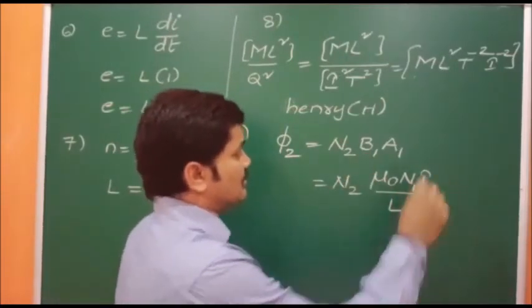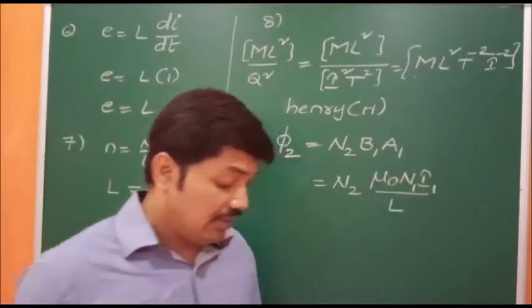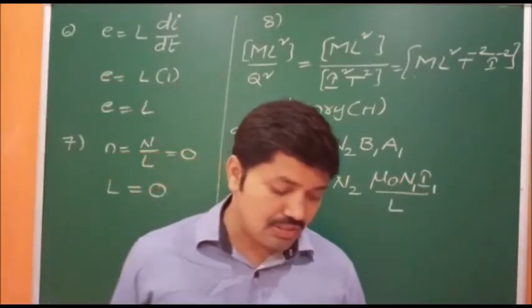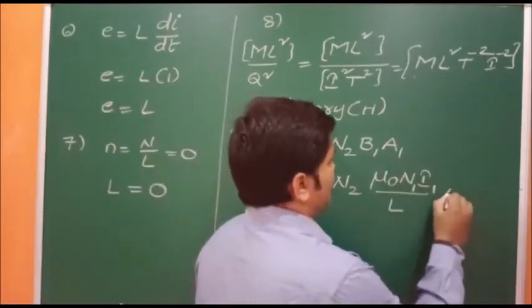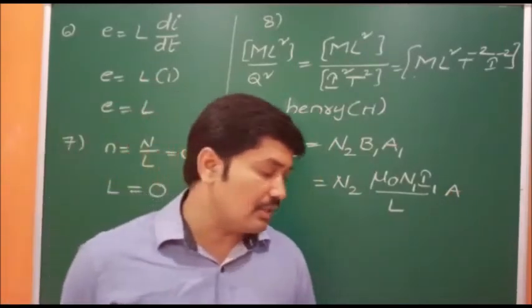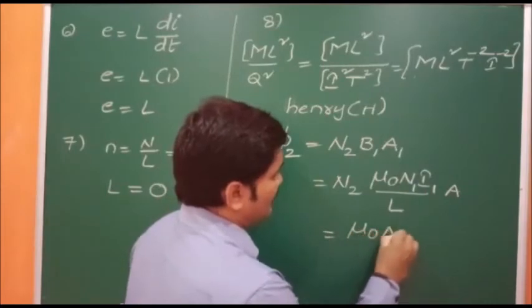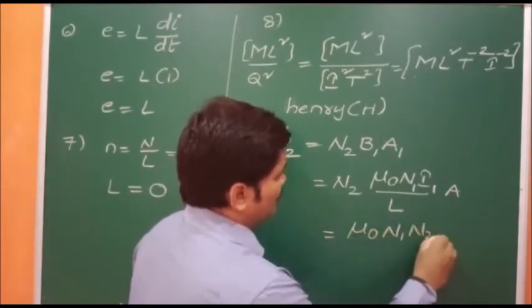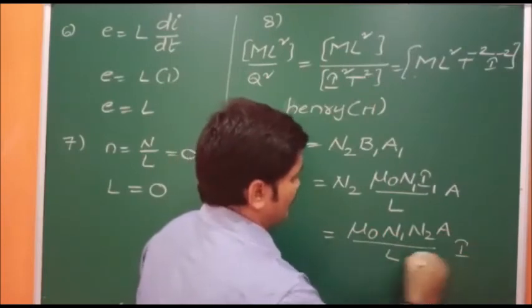So we can write like this: mu naught N1 I1 by L into A1. So in options A is there, so means both the areas are there. So simply we can write that as A. Okay. Now I am changing this like this. Here mu naught N1 N2 A by L into I.